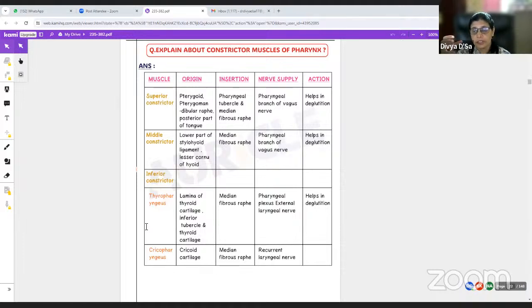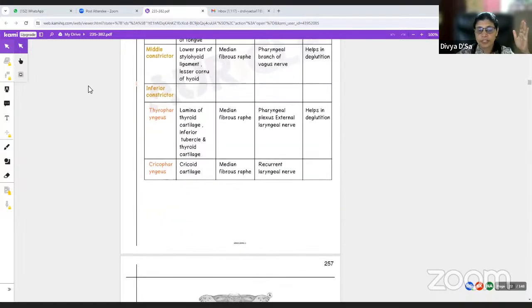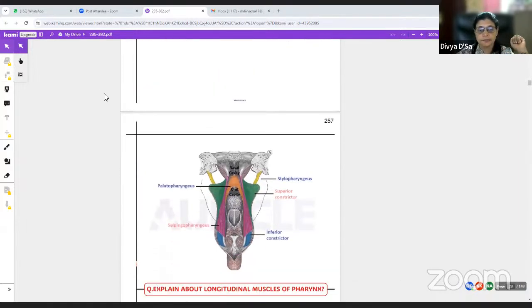Cricopharyngeus muscle now. This has the origin from the cricoid cartilage, the posterior arch of the cricoid cartilage. So this doesn't get inserted into the median raphe. There what happens is cricopharyngeus muscle goes around. So the right fibers and the left fibers intermingle, the decussation, okay. So it goes around. So there is a gap between the thyropharyngeus and the cricopharyngeus, and that is known as the Killian's dehiscence. So this cricopharyngeus is supplied by the recurrent laryngeal nerve.